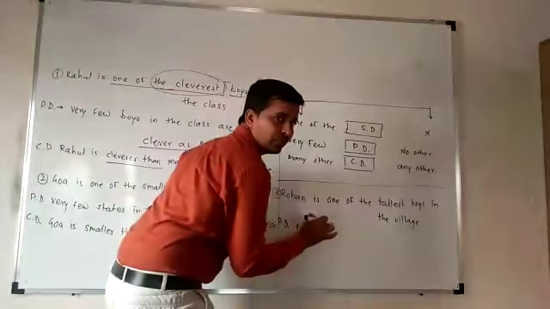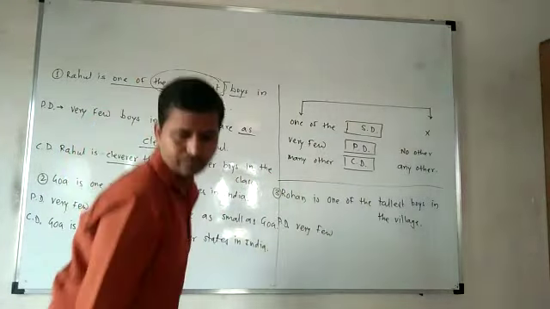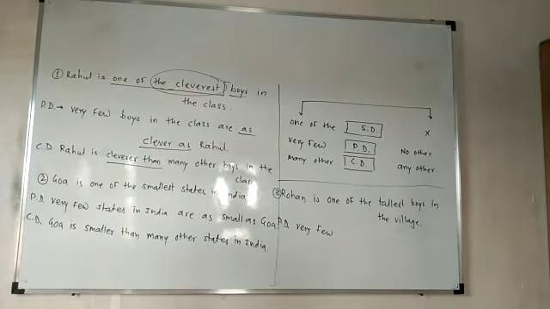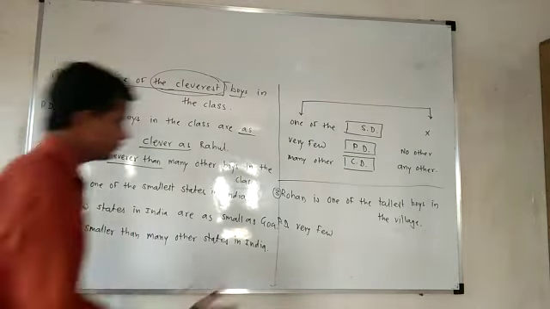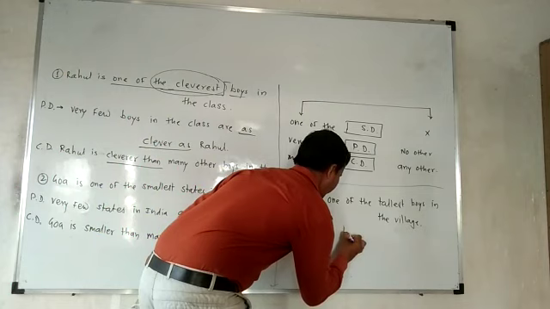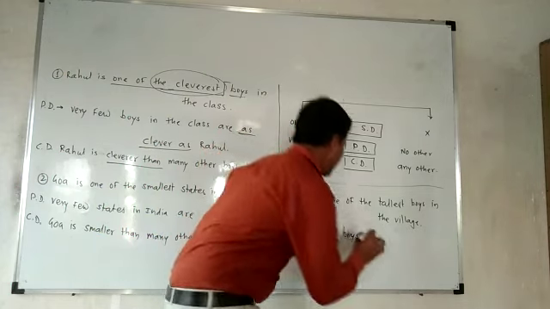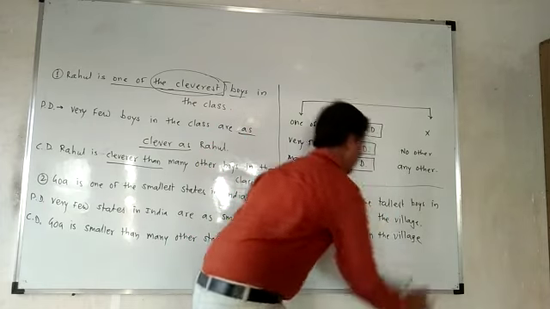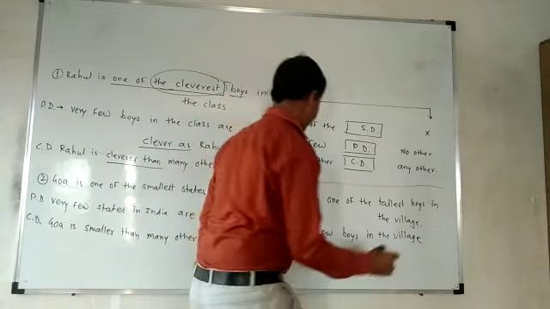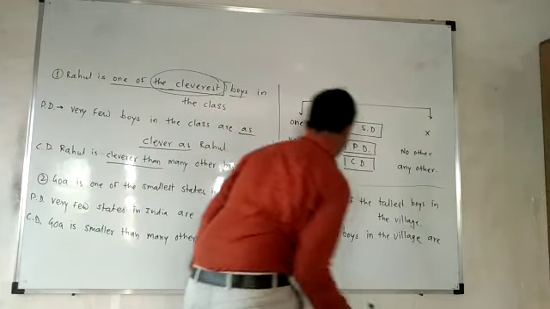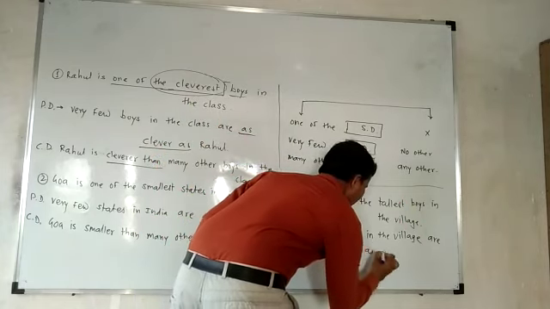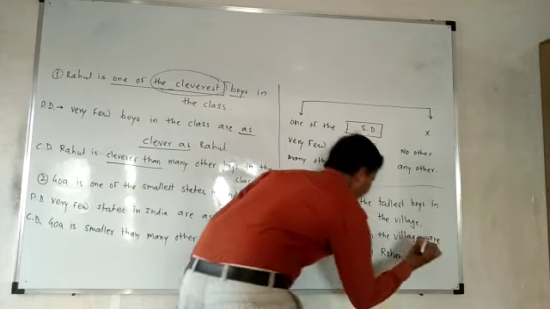Very few boys in the village are as tall as Rohan. Correct.